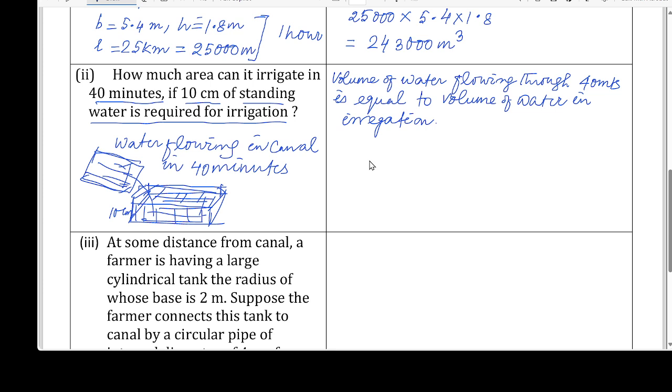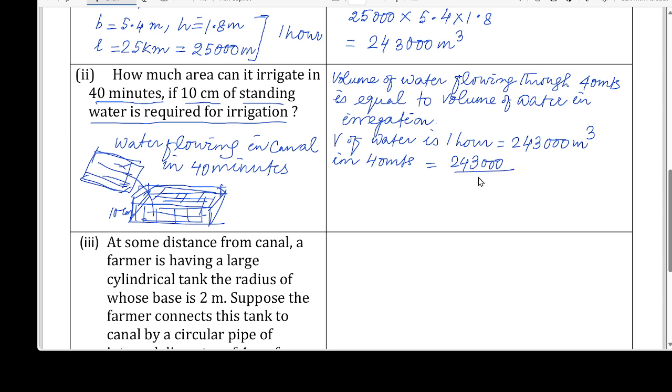So how much will it flow in 40 minutes? We have already calculated the volume of water in 1 hour equals 243,000 meter cube. So in 40 minutes, it is how much?